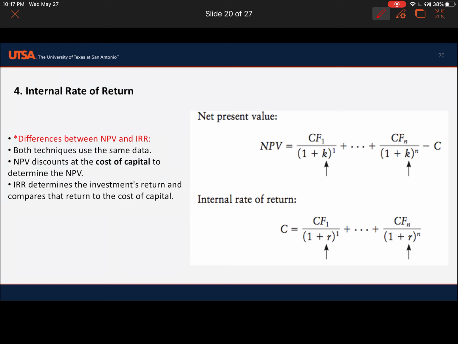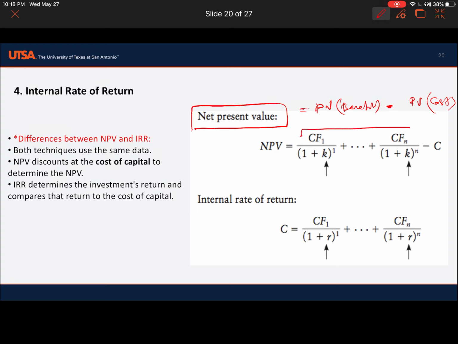Okay, and the difference between NPV and IRR. This is net present value. We have the present value of benefit minus present value of cost. This is net present value. As you see, we discount the benefits to time 0, and we have the present value of cost, so we find net present value.